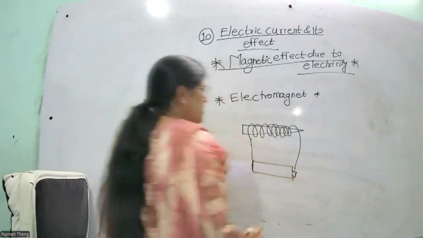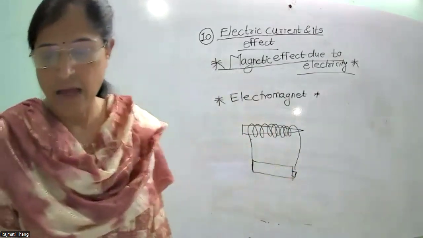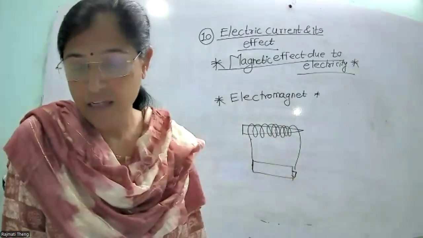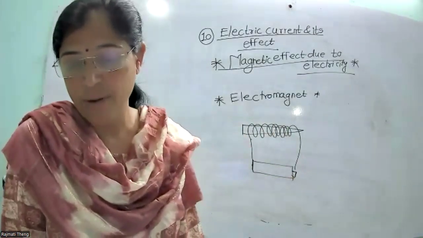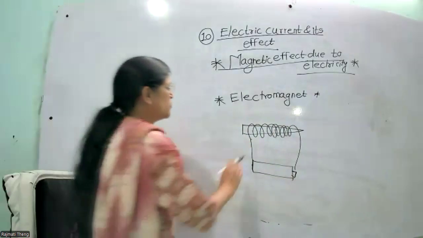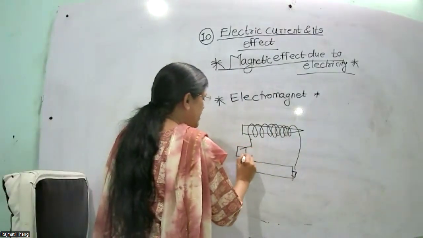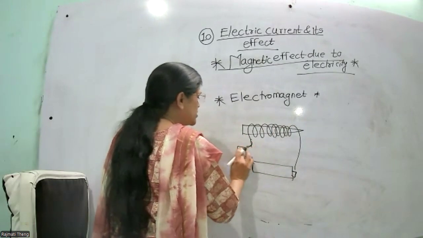Suppose this is an iron nail, and over the iron nail there is copper wire, then we have applied a cell, then next a switch is also applied. Okay, cell and next one is the switch.